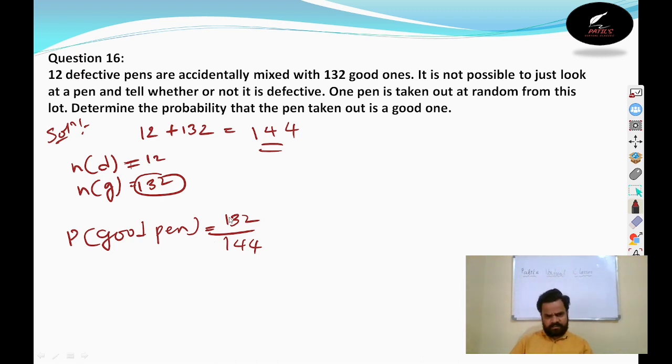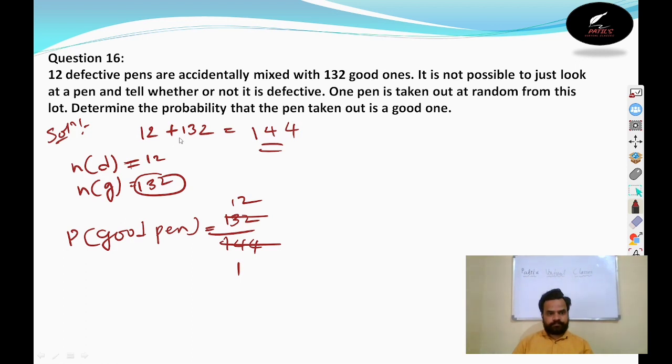You can keep it like this or you can solve this problem. Here 11 ones are 11, 11 twos are 22. I think this is 152, the total number.